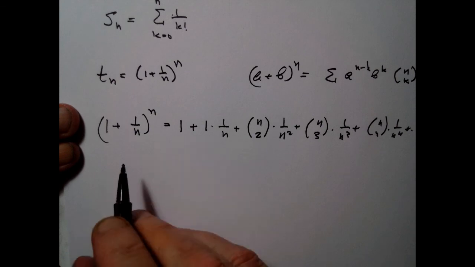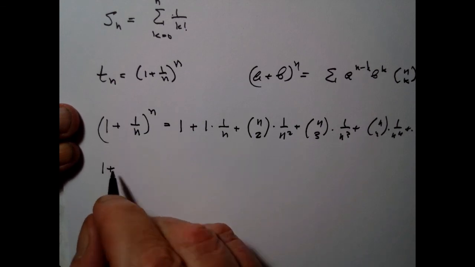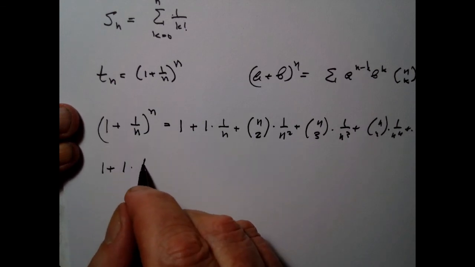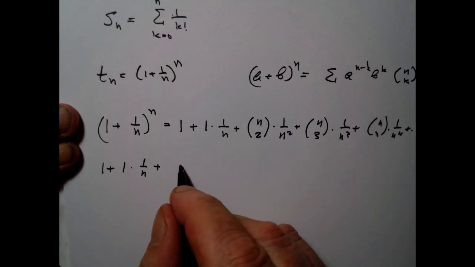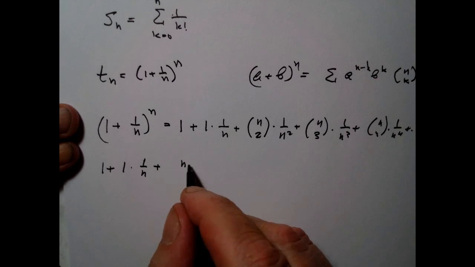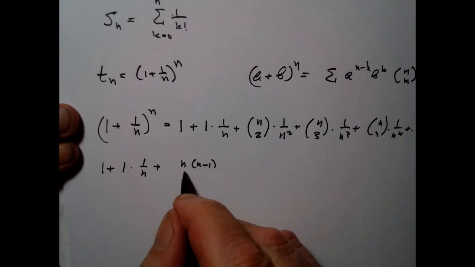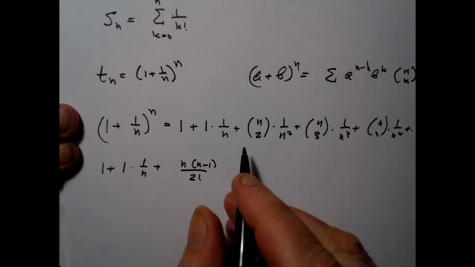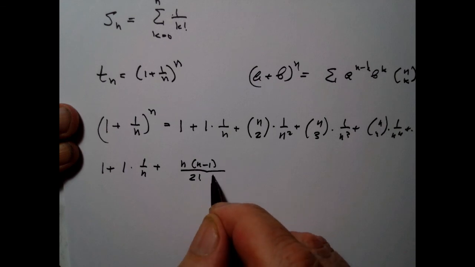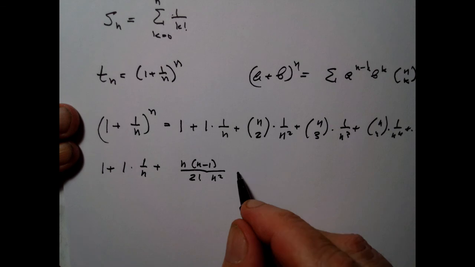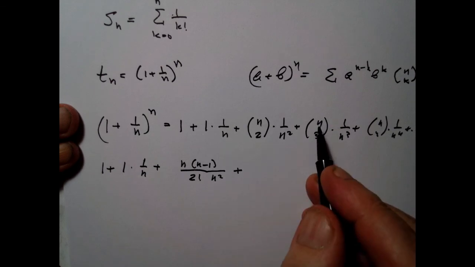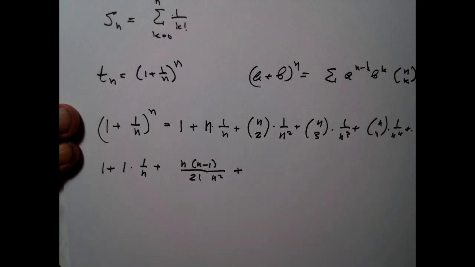Okay, cool. So let's do it one more time. You will have 1 plus 1 times 1/n plus, so n choose 2 is n times (n - 1) divided by 2 factorial, divided by n^2. Good.